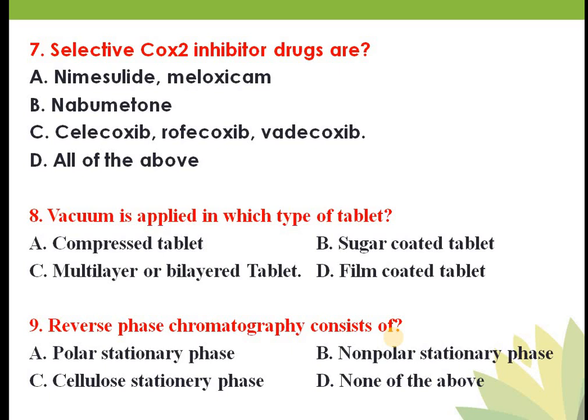In case of normal phase, there was a retention of polar compounds, and in case of reverse phase, there is a retention of non-polar compounds. Now in reverse phase chromatography, polar compounds will be eluted faster than non-polar compounds.